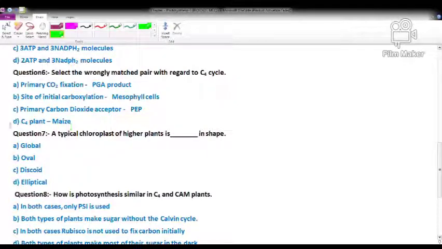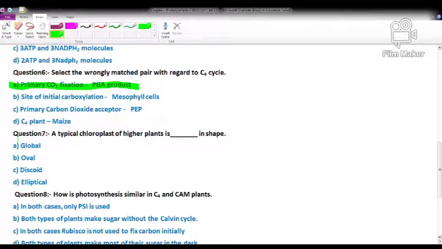So options D, C and B are correct, but option A is wrongly matched, because the first primary product of carbon dioxide fixation in the C4 cycle is oxaloacetic acid, not phosphoglyceric acid. Phosphoglyceric acid is the first product formed in the C3 cycle.